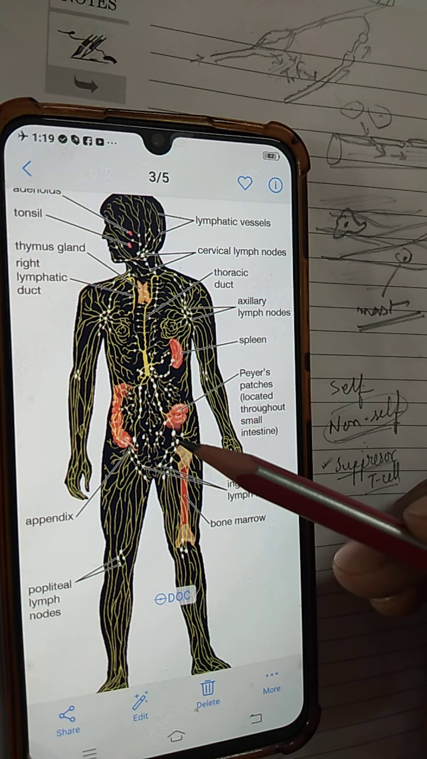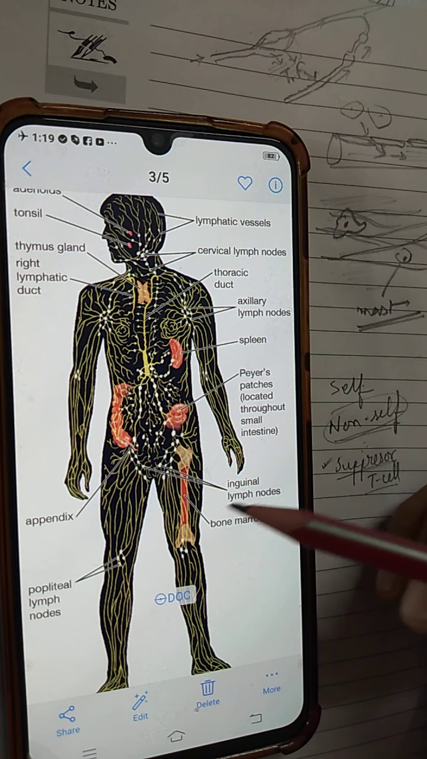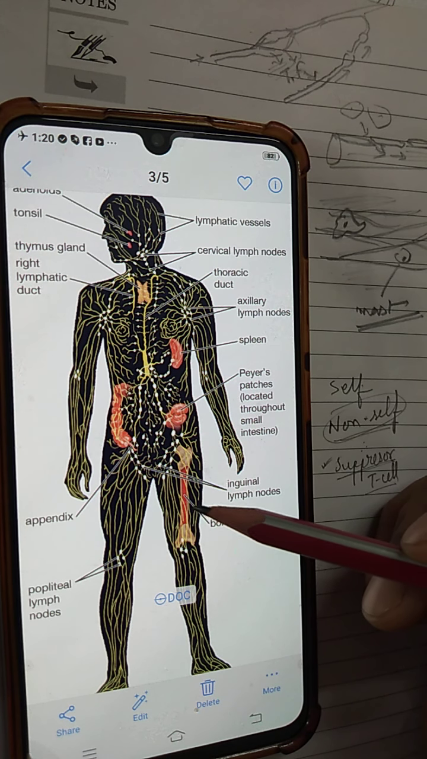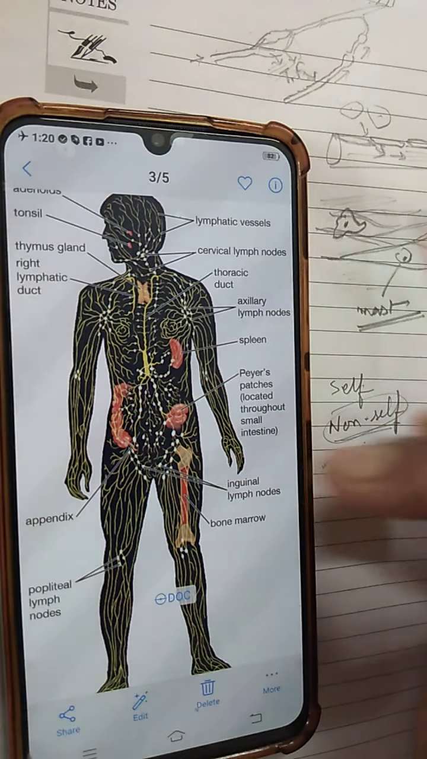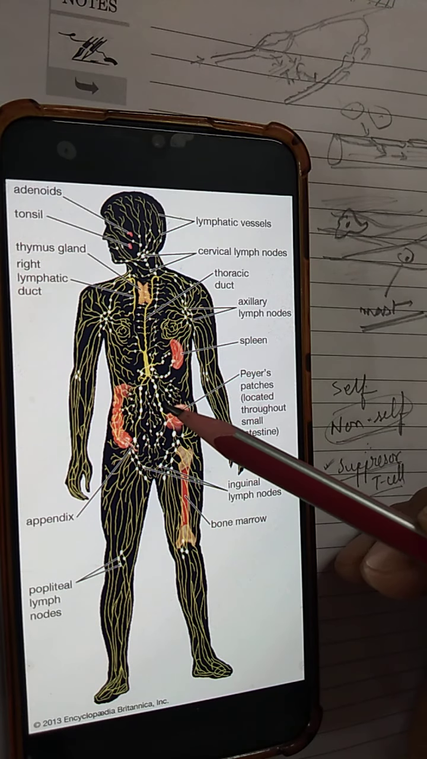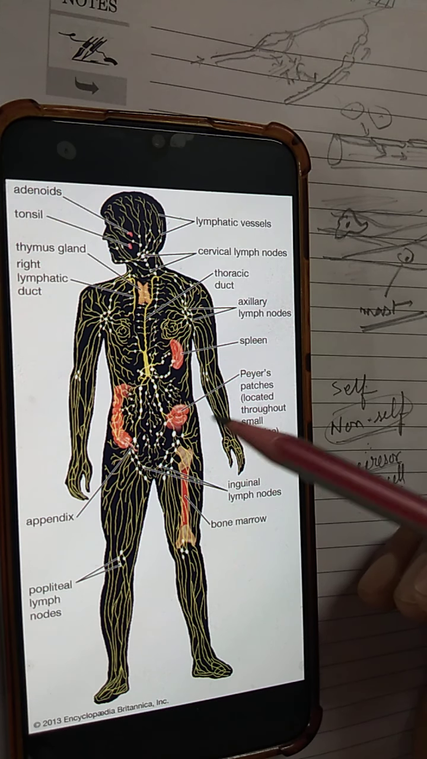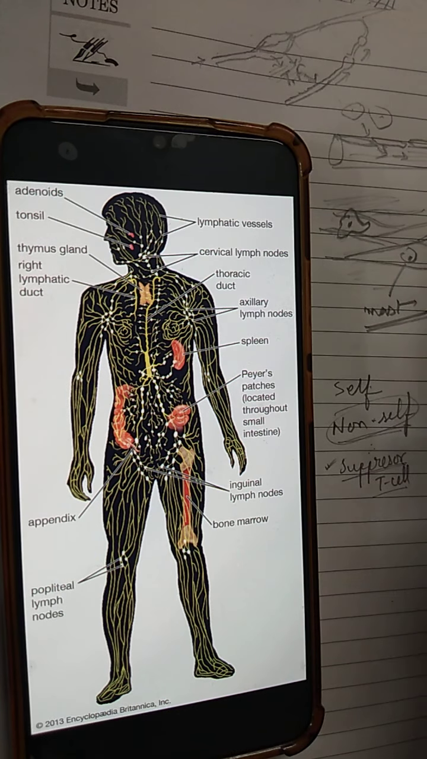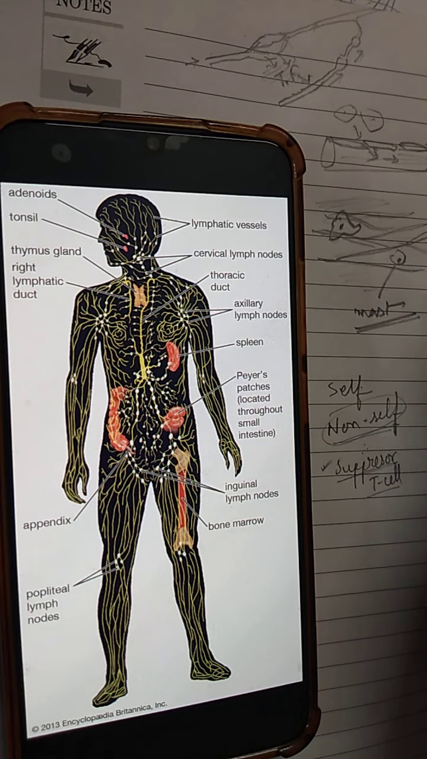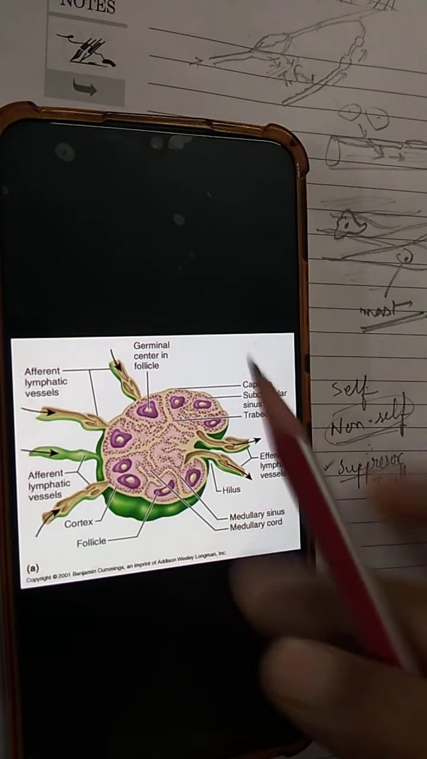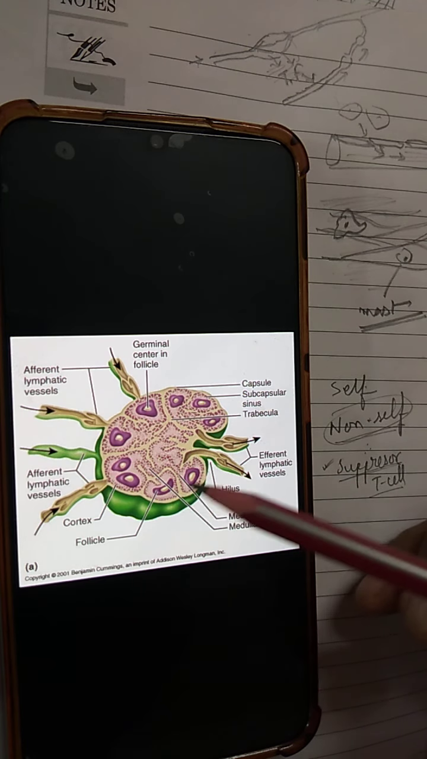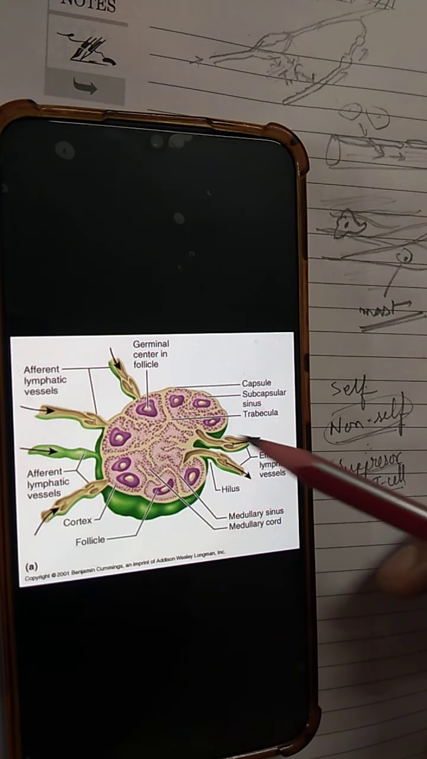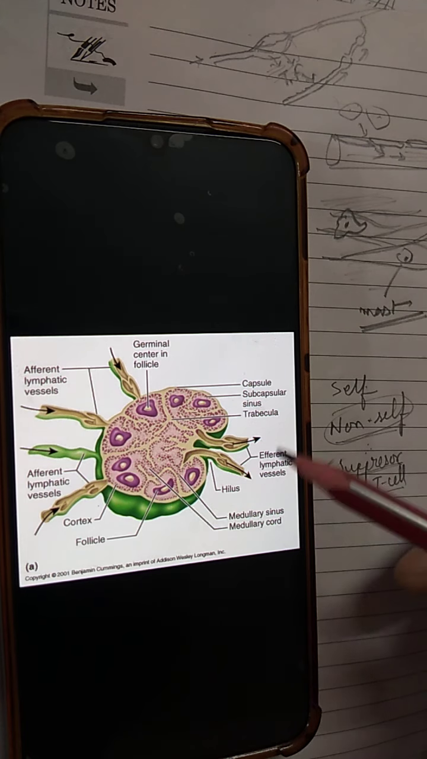Becoming mature and getting activated are two different aspects. So B cells will mature in the bone marrow, T cells will mature in the thymus, and after that, when through the lymph they reach the lymph nodes, they will get activated. So how do they get activated? Upon reaching the lymph node, there's an elaborate structure of the lymph node. The lymph flows in, there's the lymph node, and this is the outflow. Lymph will flow out like this.